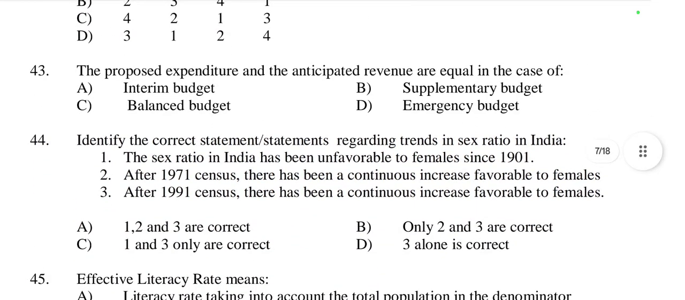Then question number 43. The proposed expenditure and the anticipated revenue are equal in the case of, meaning expenditure and revenue are equal: interim budget, supplementary budget, balanced budget or emergency budget. Equal expenditure and revenue is only in the balanced budget. So here option C is right, balanced budget.